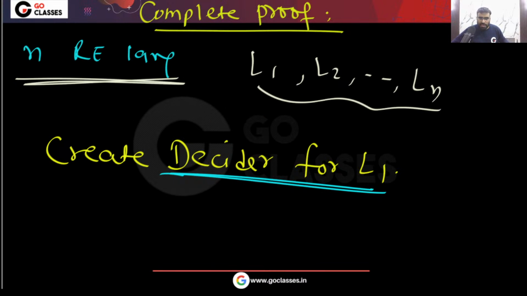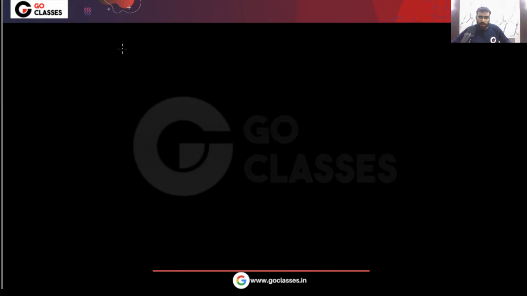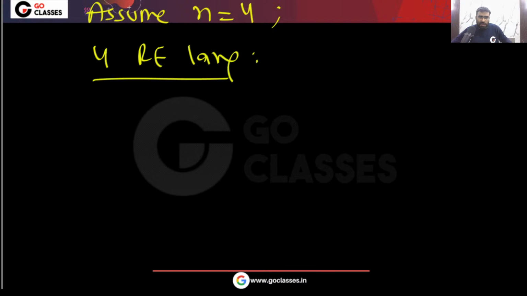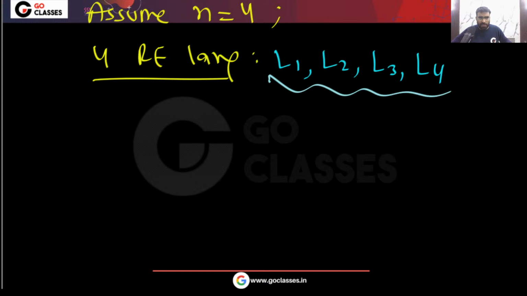So now, can you create a decider for L1? Yes, I can. Notice what I will do. This decider I am creating for L1. Just for simplicity, let's assume n equal to 4, or whatever you want. So you have 4 RE languages: L1, L2, L3, L4. You can take 5, 6, any n. The same proof will work for any n.